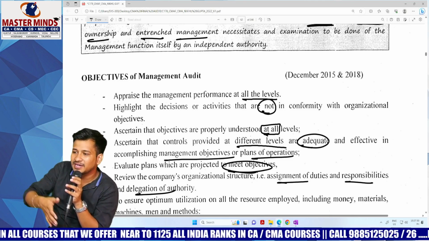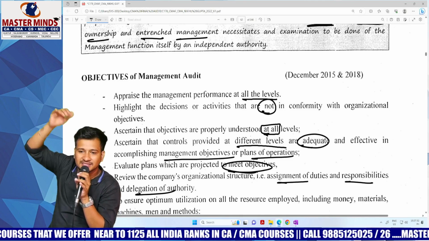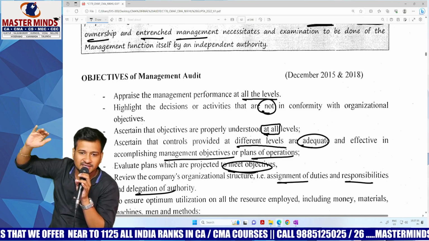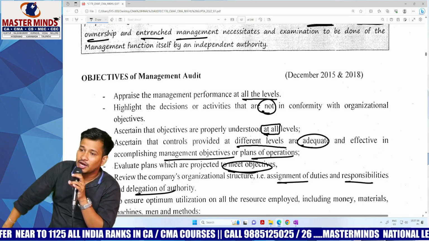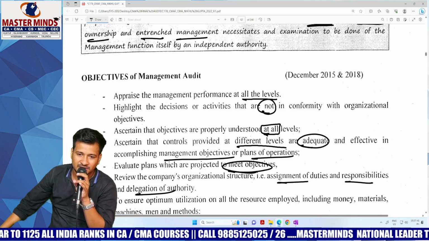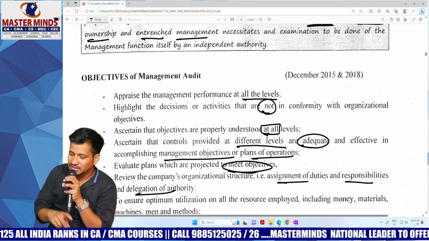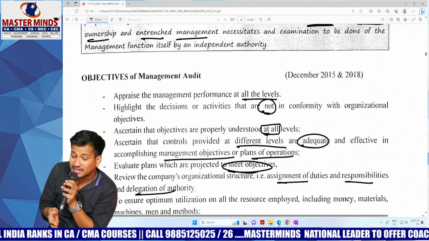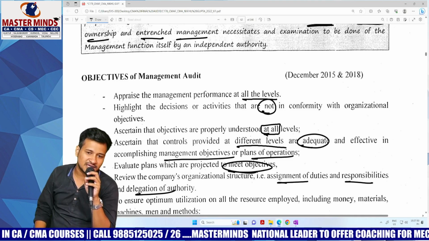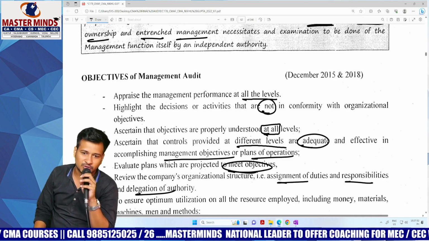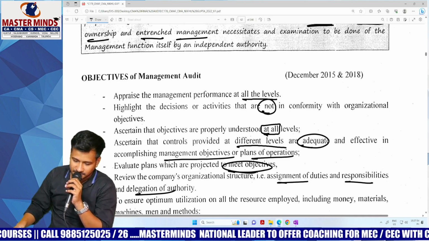For how many team leaders there is one manager. For how many managers there is one supreme board of director authority. And how many board of directors numbers are there, and how many CS are required for a company. Getting my point, everybody? So that has to be reviewed properly. And also assignment of duties: to whom the duty is assigned, how the duty is assigned, how they are accountable for that duty. So everything must be properly planned out.